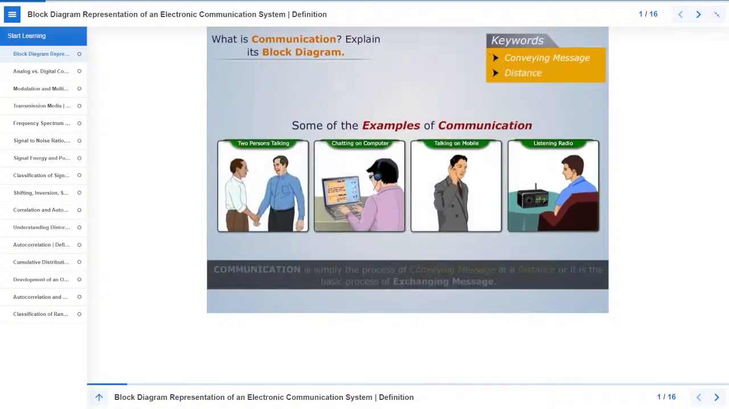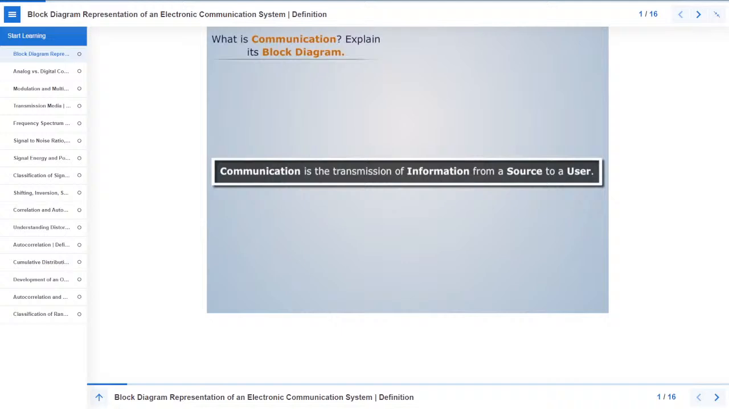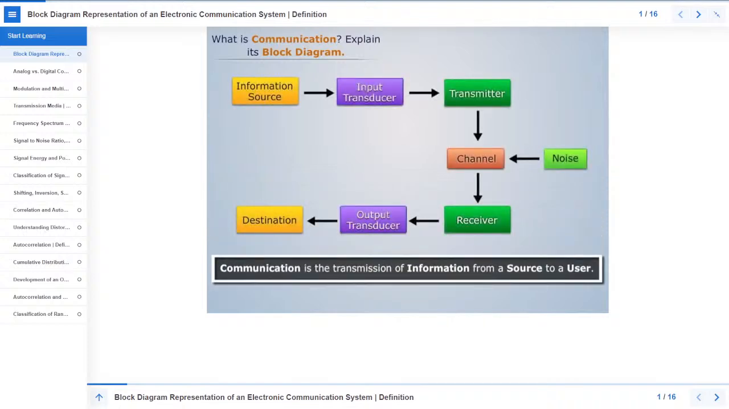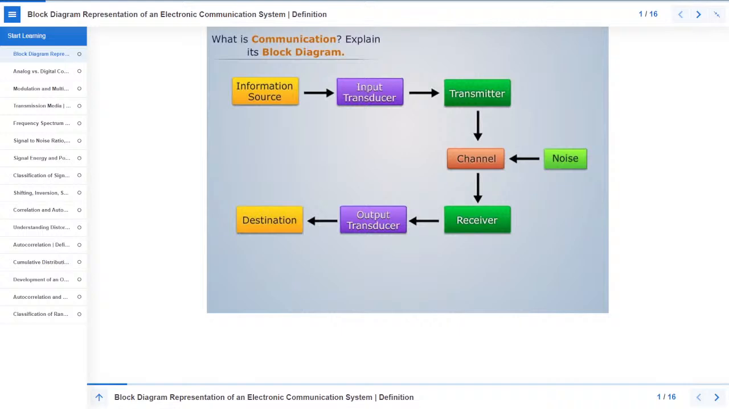Thus we can say that communication is simply the process of conveying message at a distance, or it is the basic process of exchanging message. Communication is the transmission of information from a source to a user. This definition suggests a certain block diagram configuration for a communication system. Now we'll examine block diagram further.